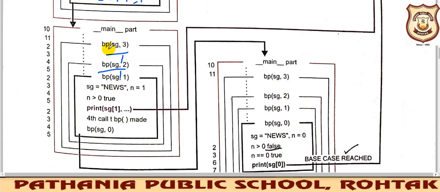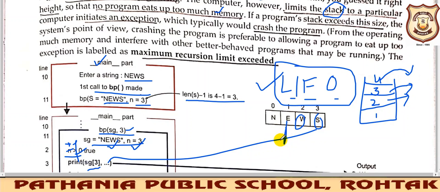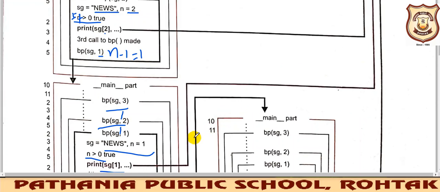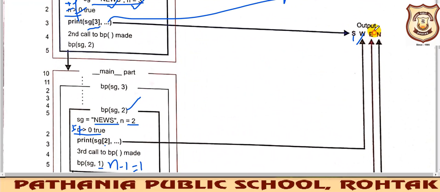From main we went to this statement, from this statement we went here, from this we reached here. So sg is equal to news and n is 1 here, still n is greater than 0, so what will it print? sg1. sg1 is indicating what? E. You can see sg0, sg1, sg2, sg3. So now what will get printed from here? E will be printed.